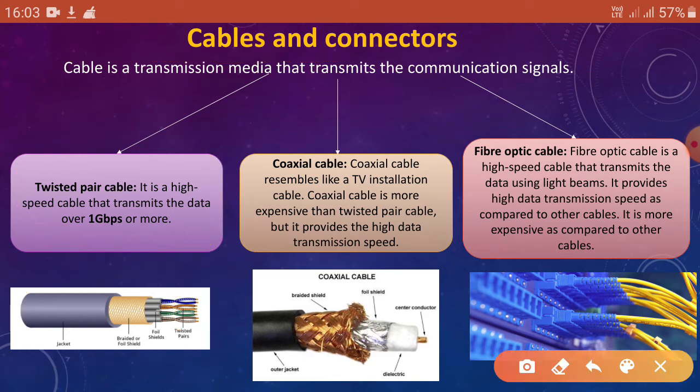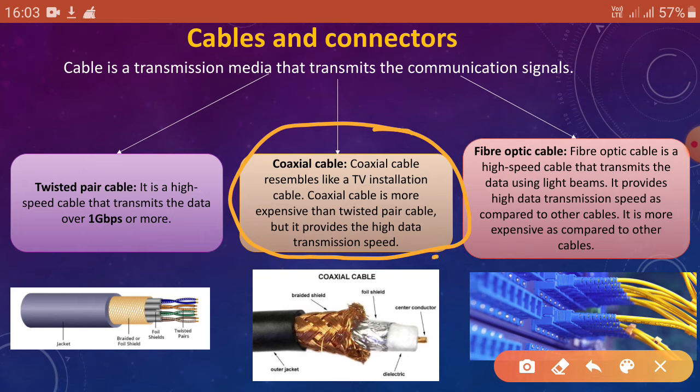The next kind of cable is coaxial cable. In our cable line we can see that. Coaxial cable resembles the TV installation cable. It is more expensive than twisted pair cable, but it provides high data transmission speed.